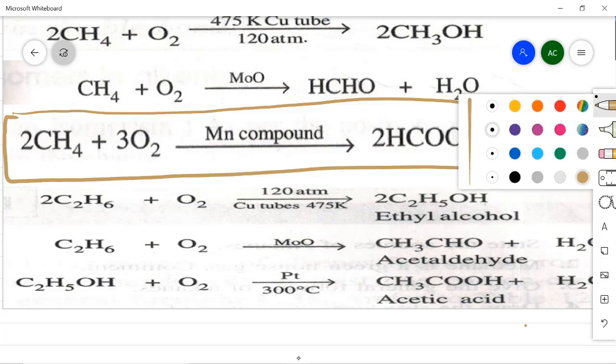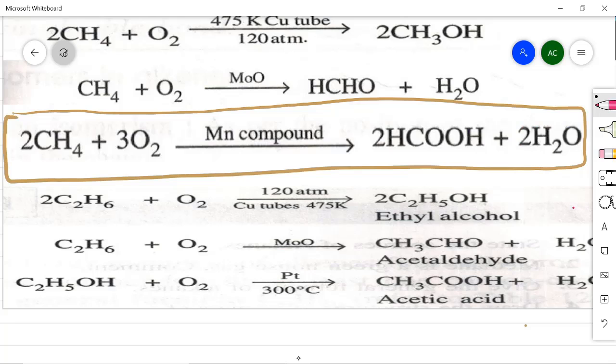This is the next reaction which we will study now. So here what is happening, methane is oxidized to formic acid. This is formic acid in the presence of a manganese based catalyst and 100 degree Celsius. ये जो reaction है ये 100 degree Celsius पे हो रहा है और फॉर्मिक एसिड की फॉर्मेशन हो रही है, that is methanoic acid, है ना. First member of the carboxylic acid group and plus water will be formed. Similarly ethane oxidizes to ethyl alcohol and acetaldehyde and acetic acid, ठीक है. तो वो सेम जैसे हम मीथेन का यहाँ पे रिएक्शंस कर रहे हैं, सेम हम इथेन का भी रिएक्शन ऐसे ही होता है.